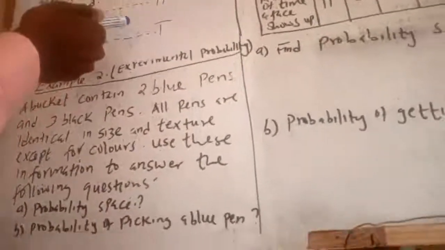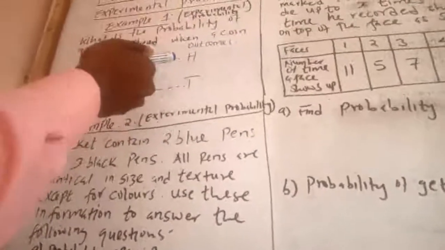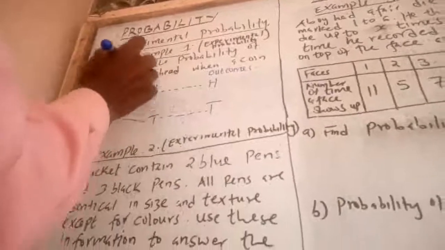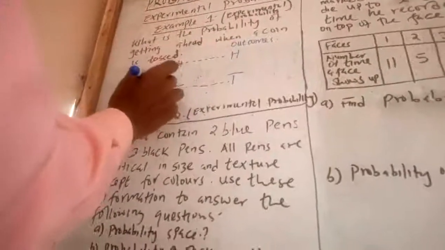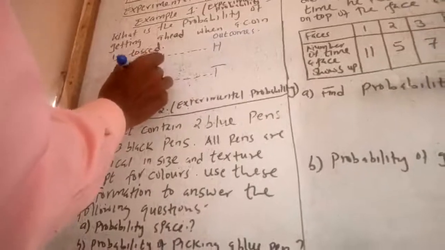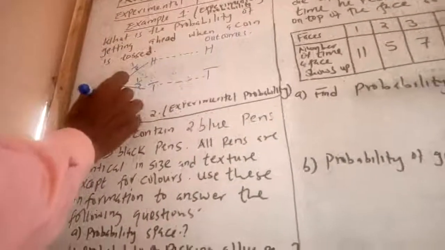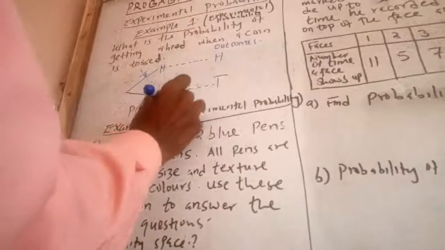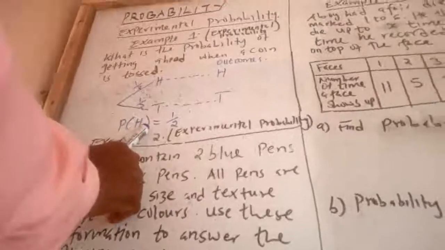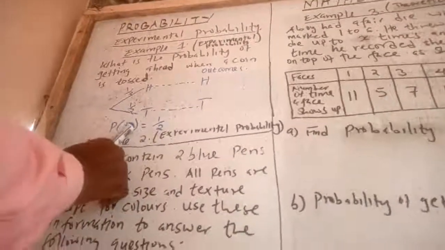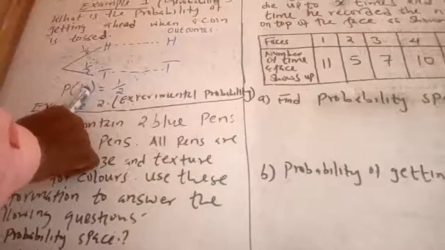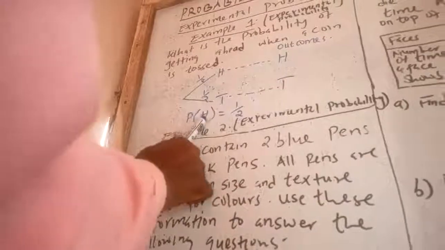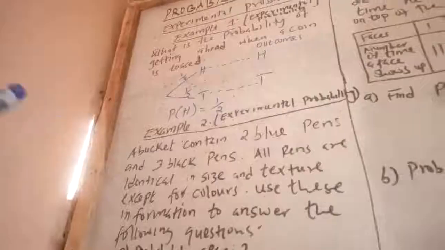And what about the total possible outcome? It is 2, because we have a head and a tail, and therefore as far as head is concerned, you have 1 out of 2 outcomes. And what about as far as tail is concerned? It is also a half. So the probability of getting a head, as far as this question is concerned, is a half. Why? Because there is only one favorable outcome. That is, the head is favored only once out of 2 possible outcomes, and therefore the probability of getting a head is a half.